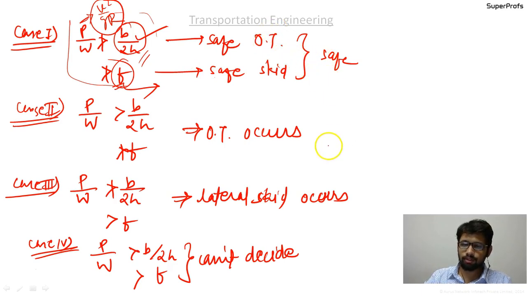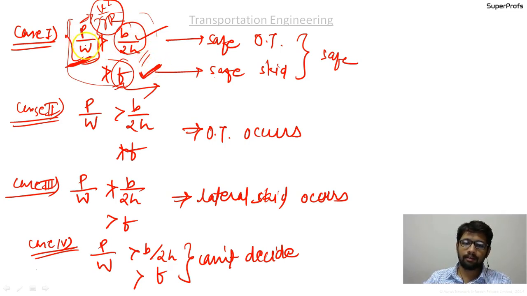So these are the conditions given, and this is the action. P by W represents an action, and B by 2H and the frictional force F represent the resistance to overturning and skidding.